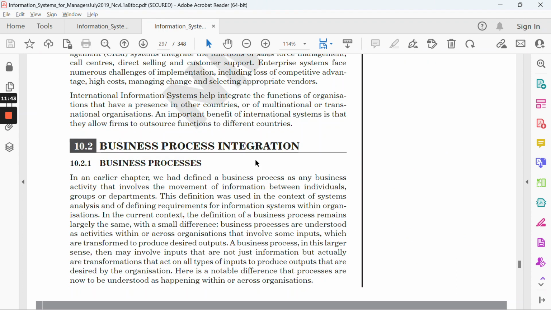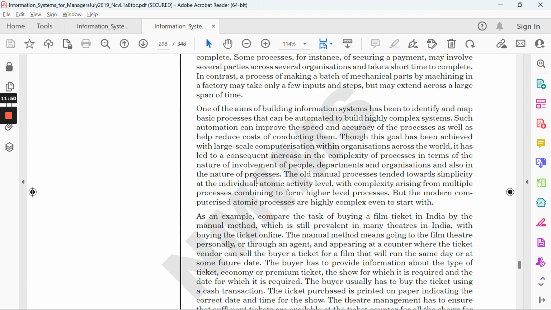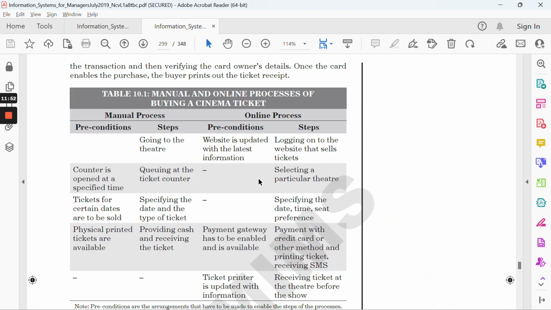Firstly, you need to introduce the different business processes, which you can relate to any startup company. No need to write so many things, but you can cut out a few chunks, read them, and write them down. Next is the difference between a manual and an online process. You can relate how things will go manually in a corporate.